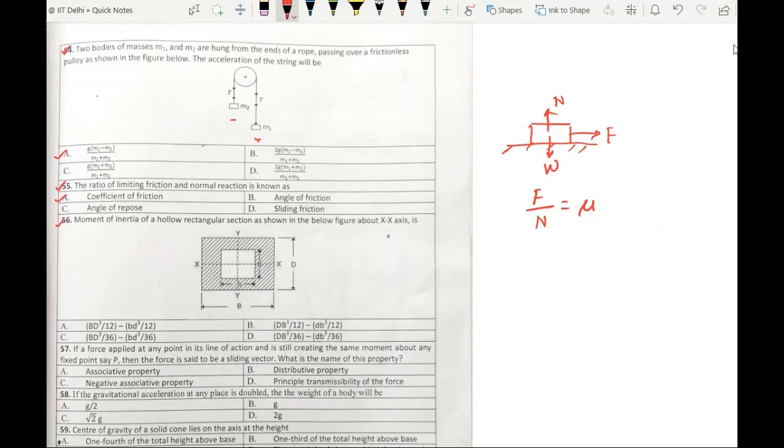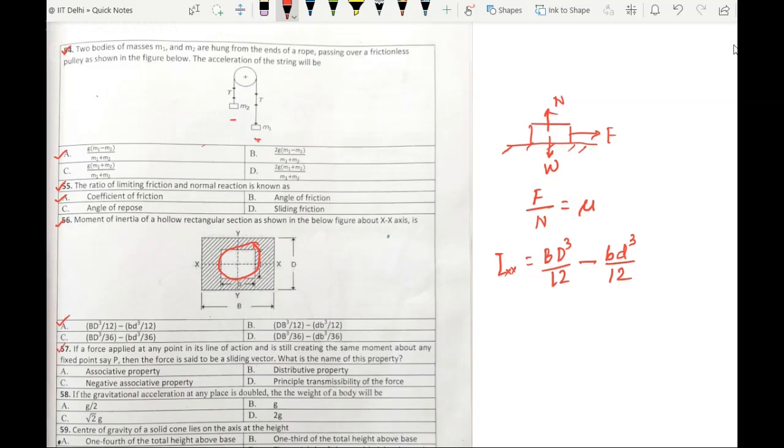Question number 56 says, moment of inertia of a hollow rectangular section as shown in the figure about x-axis is. We know for a rectangular section Ixx equal to bd cube by 12, but this is a hollow rectangular section, so in that case we just need to subtract this hollow part, so minus small bd cube by 12. So that's my answer, which is option A.